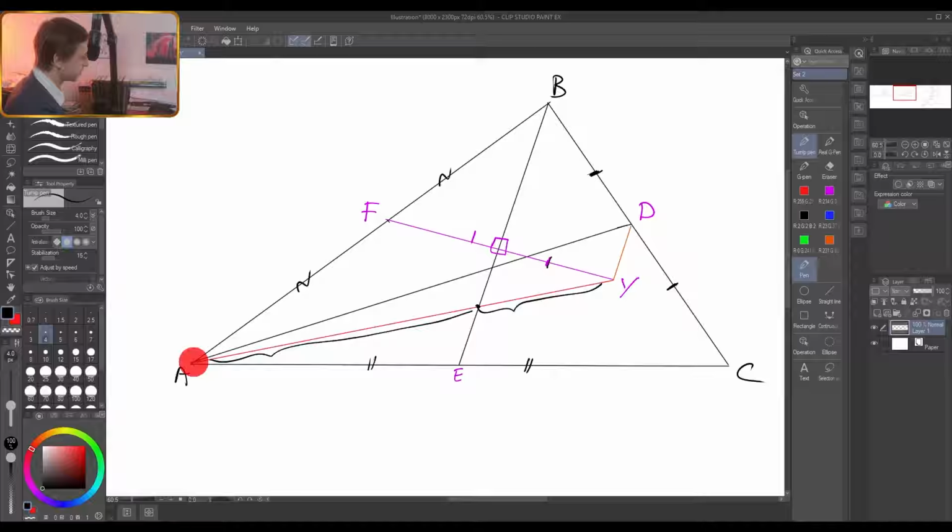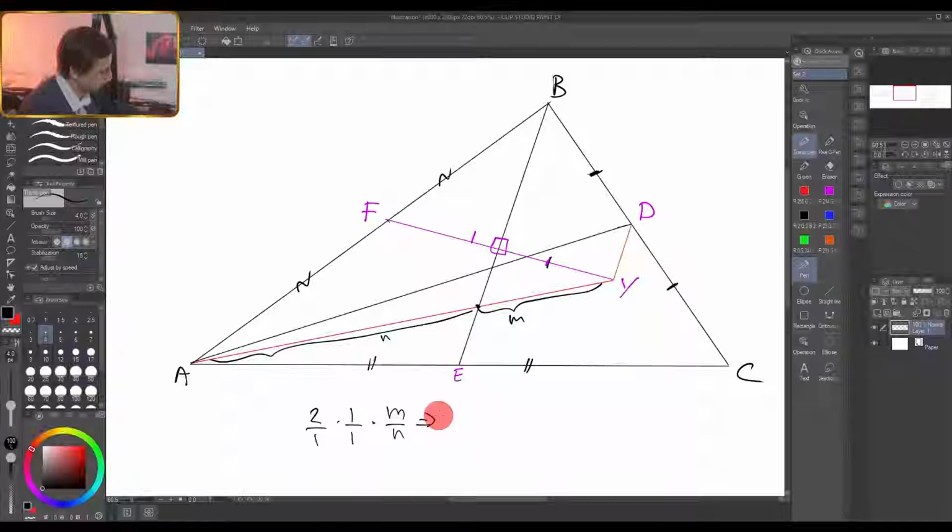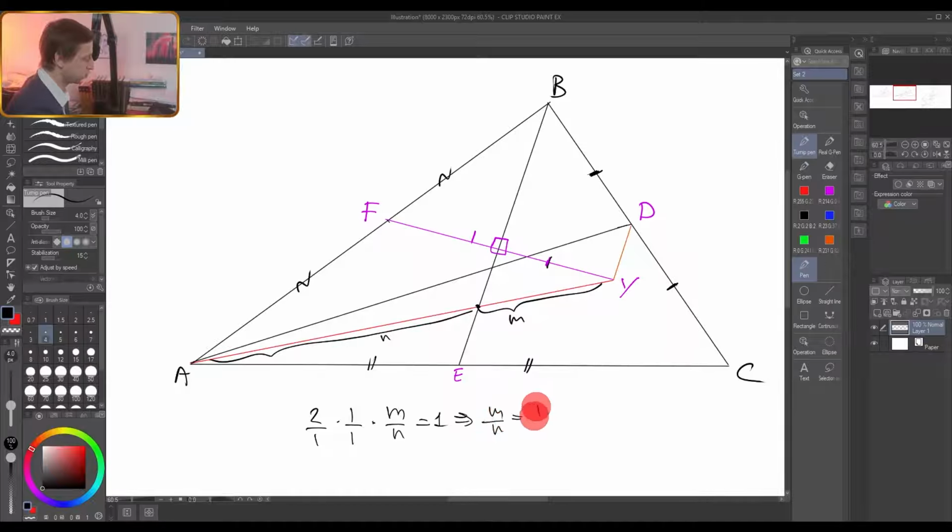For example, I can start from the vertex A, and if I go from here to here, this ratio is 2 over 1, times, now I go from F to the point of intersection, and from the point of intersection to the vertex, it will be 1 over 1, times 1 over 1, times from the vertex to the point of intersection, and from the point of intersection to the vertex, so it will be m over n. This one is unknown, m over n, and it is equal to 1, of course, so I should write here that it is 1, and therefore m over n is equal to 1 over 2.